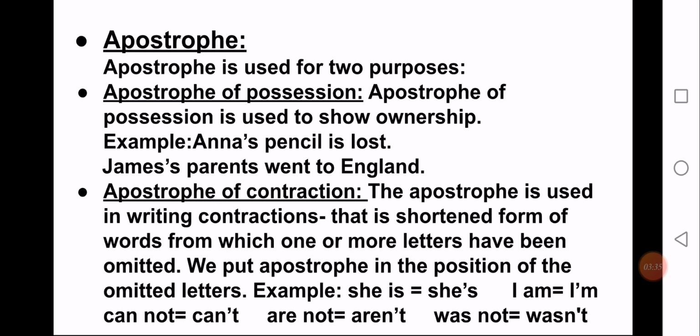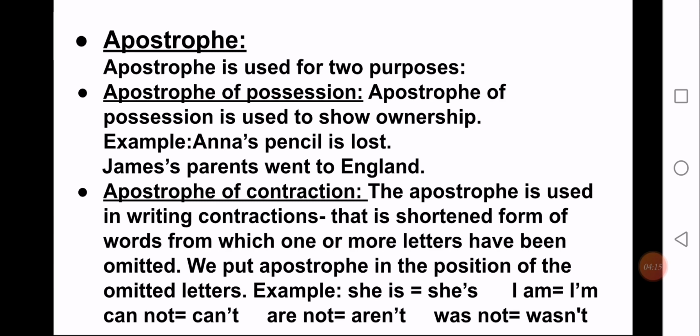Now I will tell you about apostrophe of contraction, which we are going to focus on. The apostrophe is used in writing contractions. What is a contraction? A contraction is a shortened form of words from which one or more letters have been omitted. We put an apostrophe in the position of the omitted letters. So in apostrophe of contraction, we shorten the words, and we put an apostrophe in place of the letter which we are omitting.